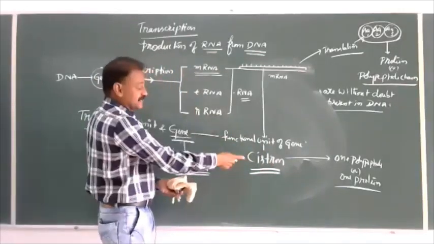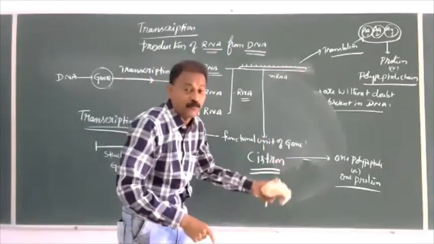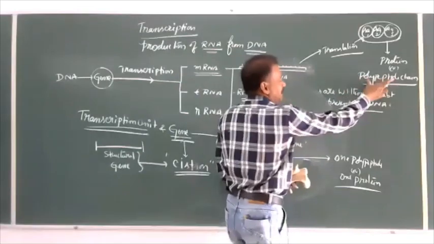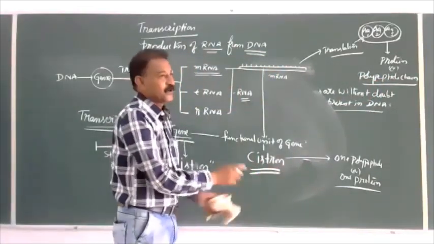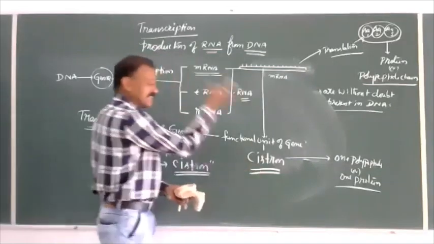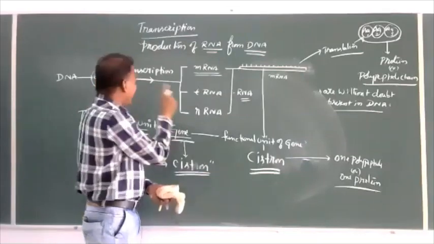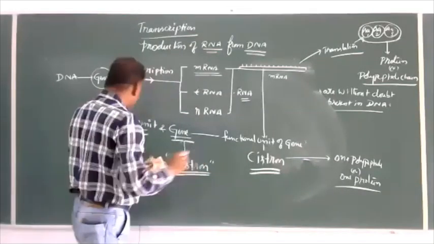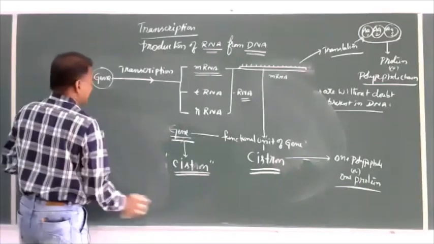Which genes are called cistron? The gene which is called cistron should be in a position to produce a polypeptide chain. That gene is called cistron. So all cistrons are present in genes, but all genes are not cistrons. These two statements, you have to remember.